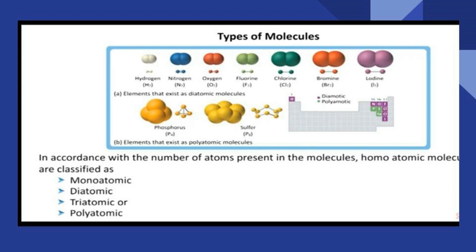Chlorine-chlorine, oxygen-oxygen, hydrogen-hydrogen combined to form a molecule is called a homoatomic molecule. Heteroatomic molecules have different elements, for example, hydrogen and chlorine, hydrogen and oxygen, and sodium and chlorine, that is water, NaCl and HCl.